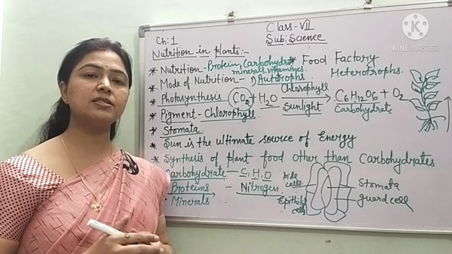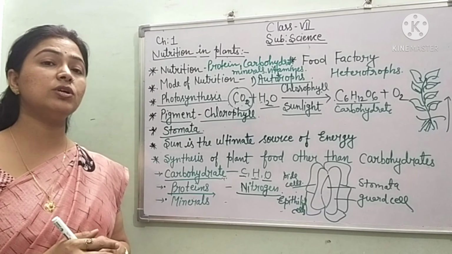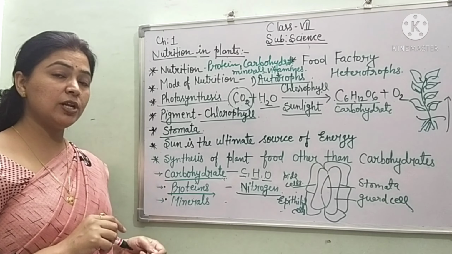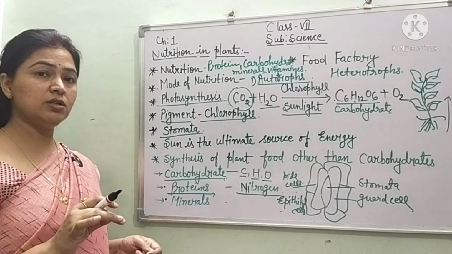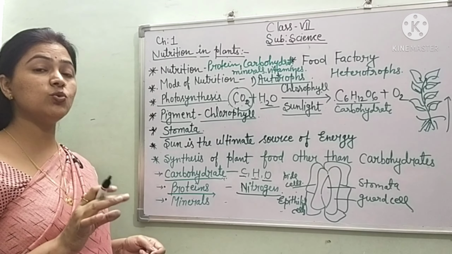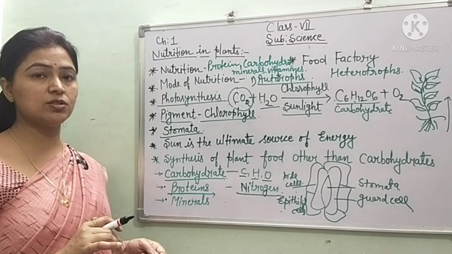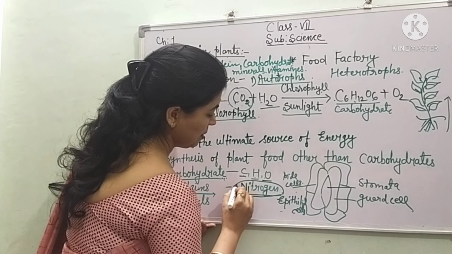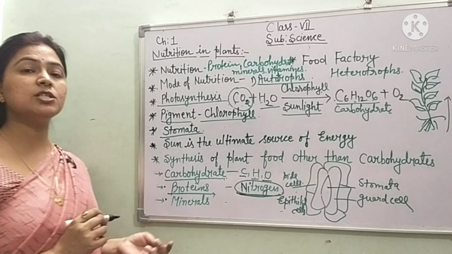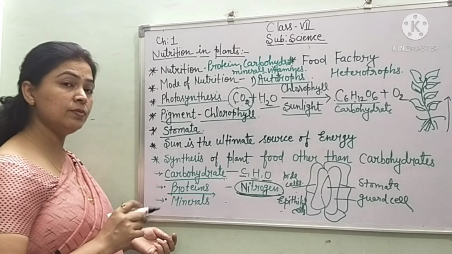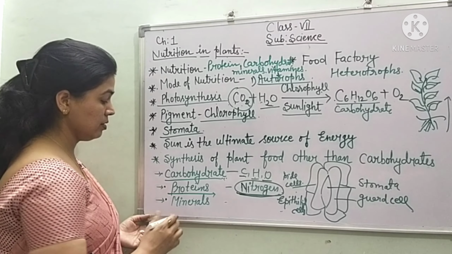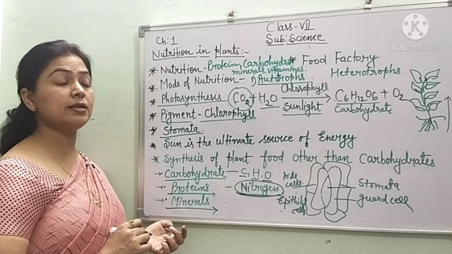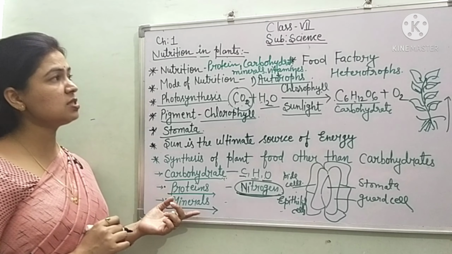In your senior classes, you will study how the nitrogen cycle takes place. And one more thing I want to tell you: if there is a lack of nitrogen in the soil, then the farmer gives urea and different types of fertilizers, because they have the optimum amount of nitrogen. So in this way, plants can get the nitrogen from the fertilizers. Minerals dissolved in water can be taken by the plants. So this is a simple phenomenon.